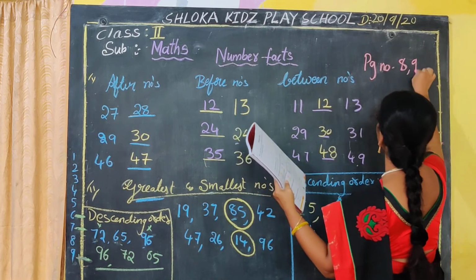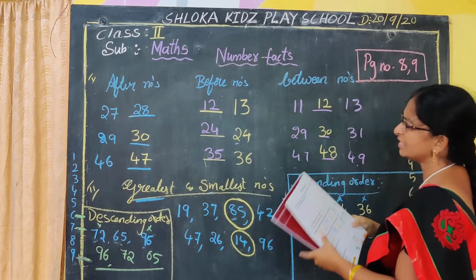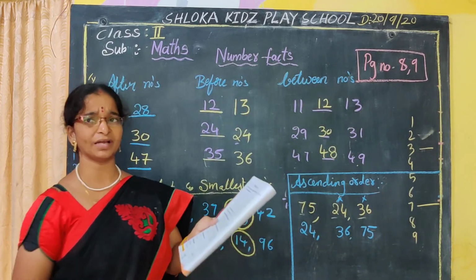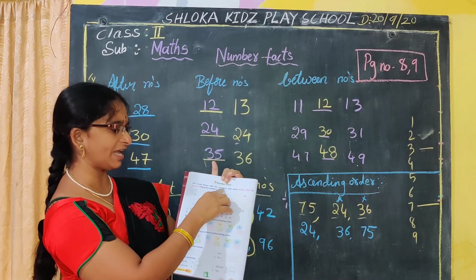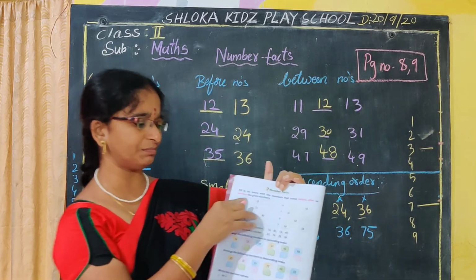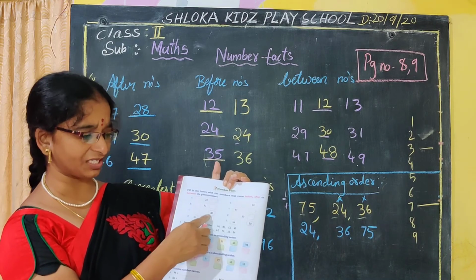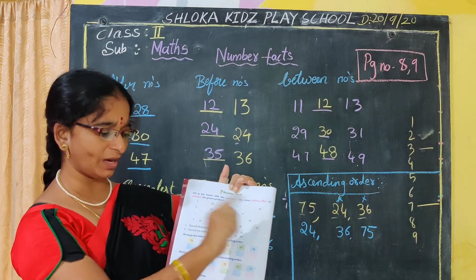Page numbers 8 and 9 you have to do on your own, Nana, because in the previous year you have already learned each and every content. I have explained it again now, so you have to do this homework on your own. Now see, Nana. First one: fill in the boxes with the numbers that come before, after and between the given numbers. Here he has given between numbers, after numbers and before numbers. You can do it neatly, no, Nana? Yes, you have to do it on your own.